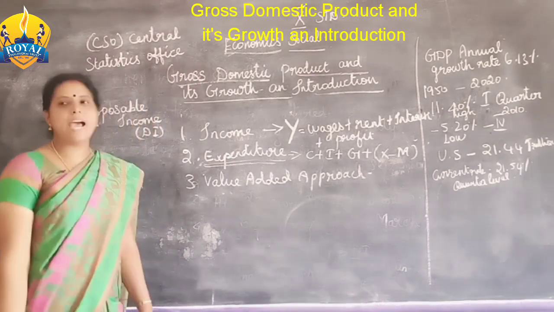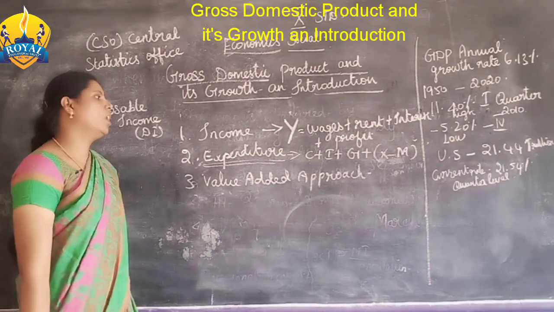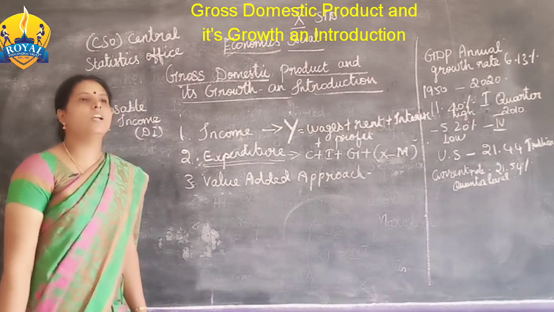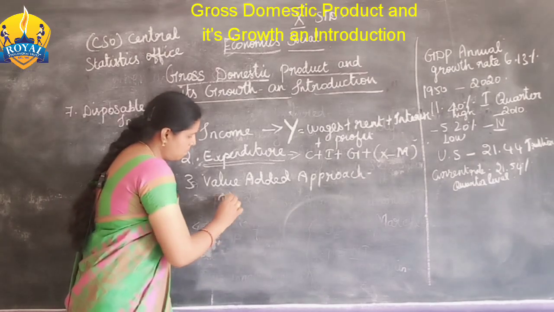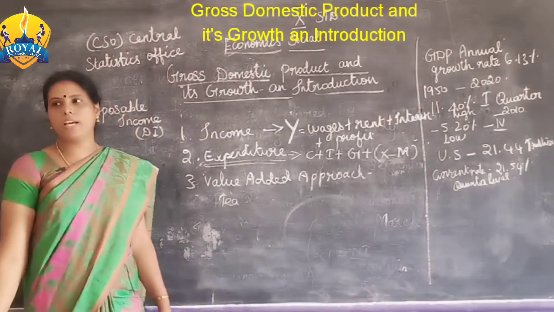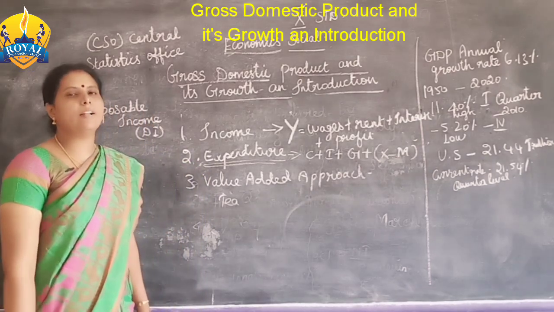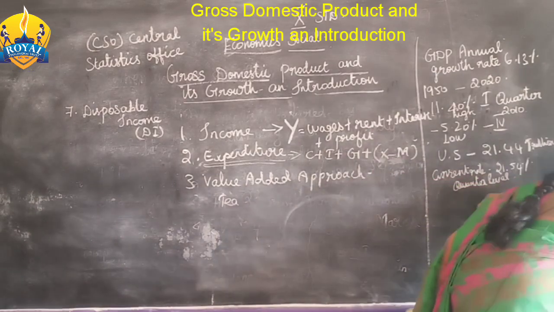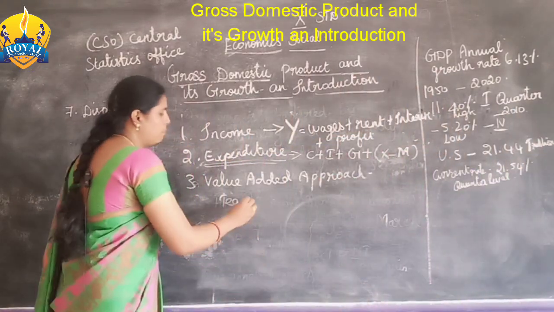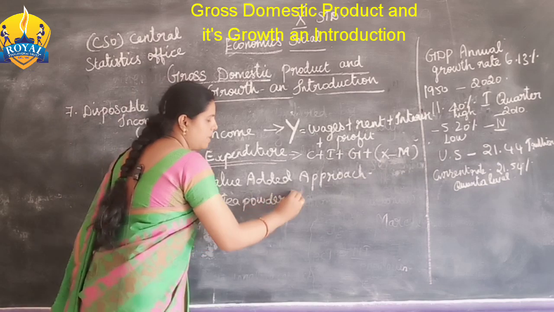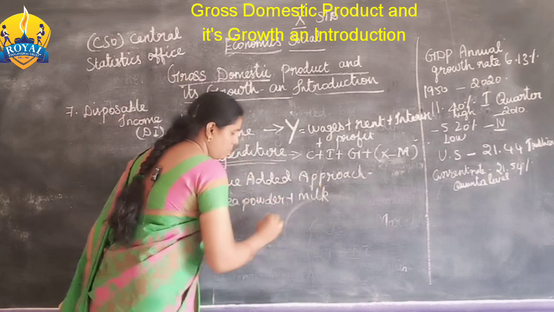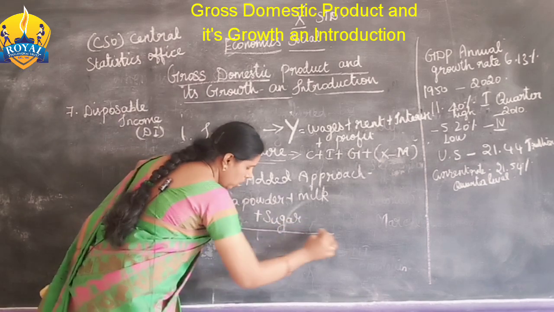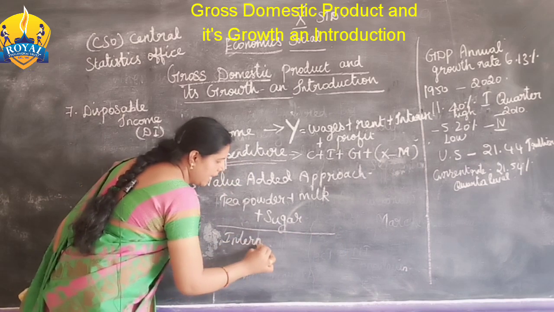Next one is the value added approach. I already gave the example, tea making. So tea powder, milk and then sugar. These three things are the intermediate goods. இந்த மூணு பொருட்களை நம்ம intermediate goods என்று சொல்றோம். Tea powder plus milk plus sugar, these things are called intermediate goods.